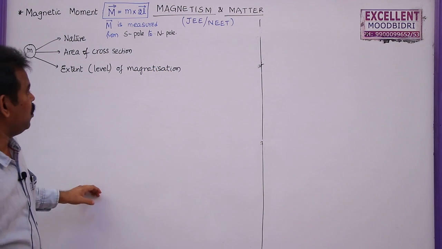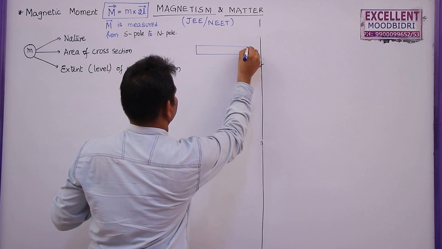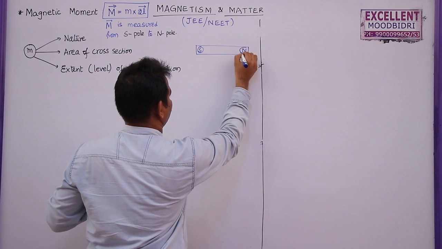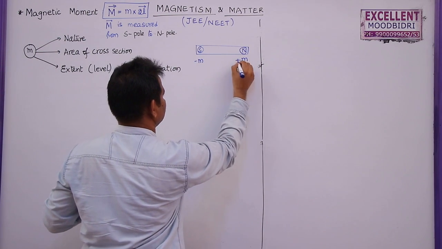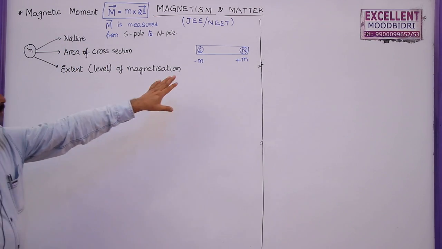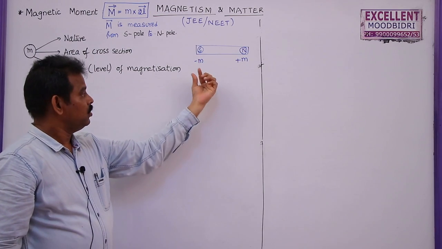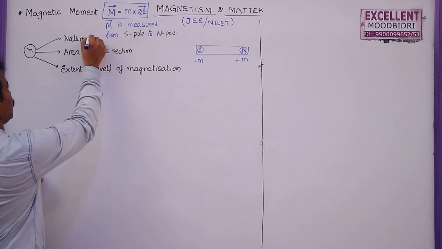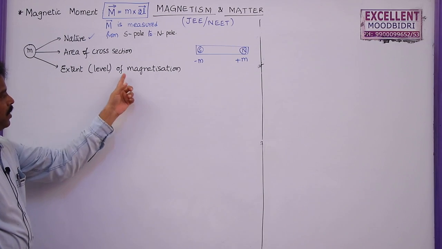Suppose a bar magnet is given like this. So this is a bar magnet, and this is the south pole and this is the north pole. Let us say the pole strength of each pole is m. This is generally minus m, this is plus m. Whenever the nature of the material changes, let us say this is made of iron, and one more magnet of similar dimensions is made of cobalt, the pole strength will change whenever the nature of the material changes. And the third one, level of magnetization.